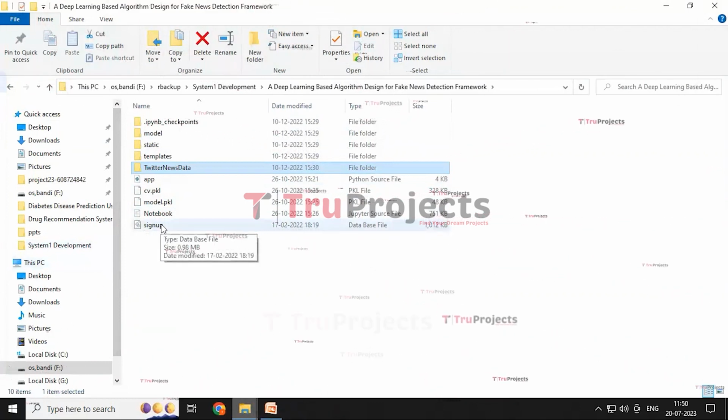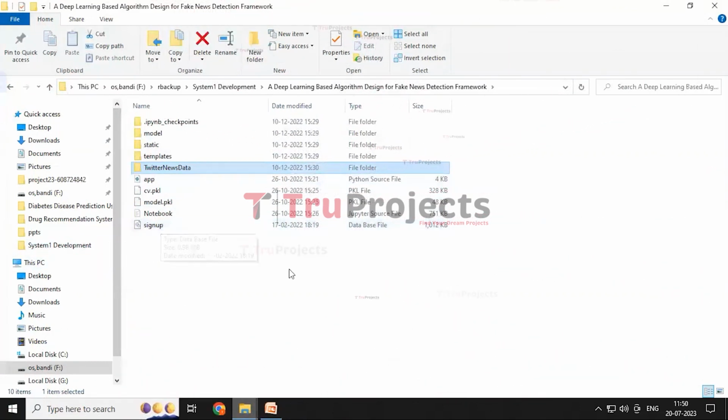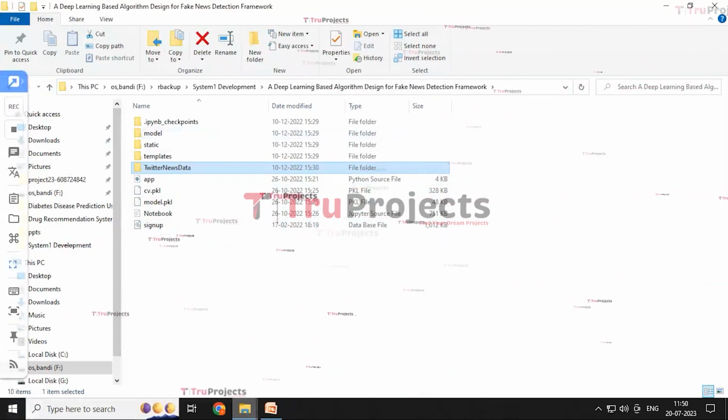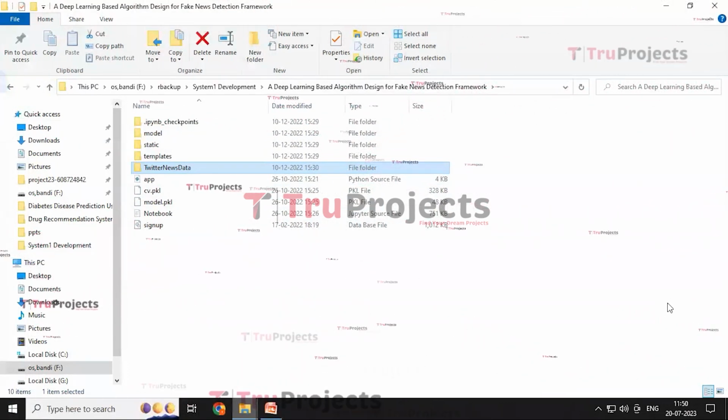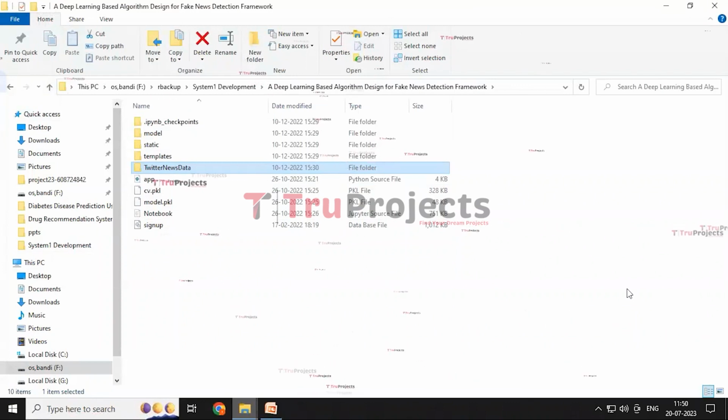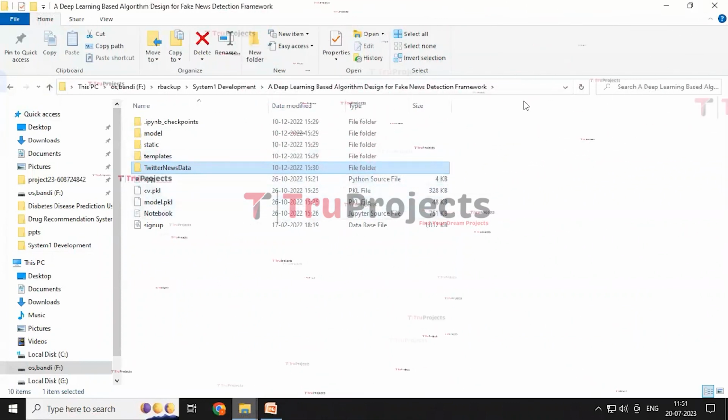It is used to store the user information, and mainly we used the Flask framework as an interface for the execution of the project, and the code, graph and output are all present in the Jupyter notebook named notebook.